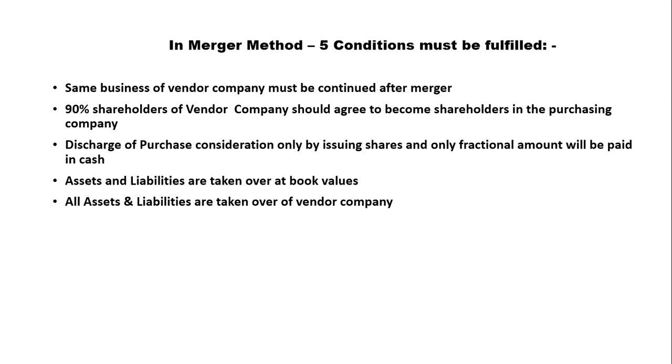Number 4, assets and liabilities should be taken over only at the book value. There should not be any adjustment in the book value. Book value is the balance sheet value. Now, all assets and liabilities are taken over. You have to take over all assets and liabilities. There is no choice for the purchasing company to avoid any asset or liability. Book value is also called balance sheet value.